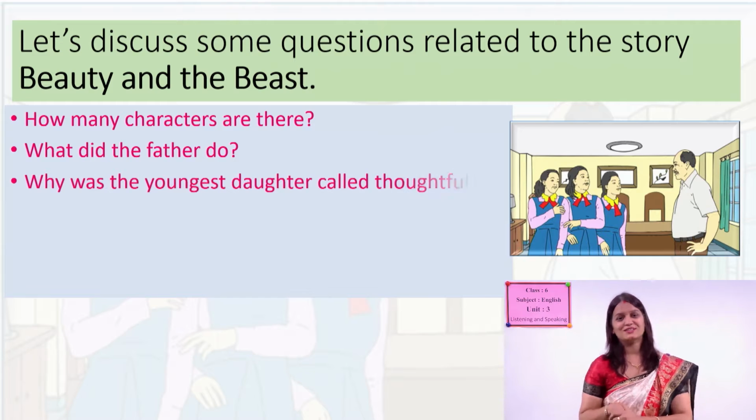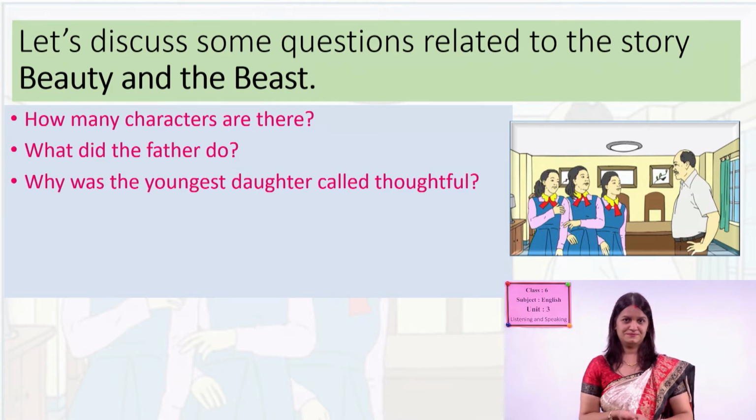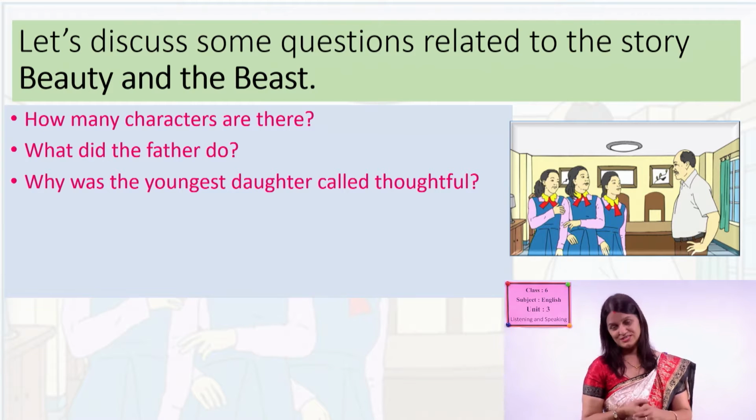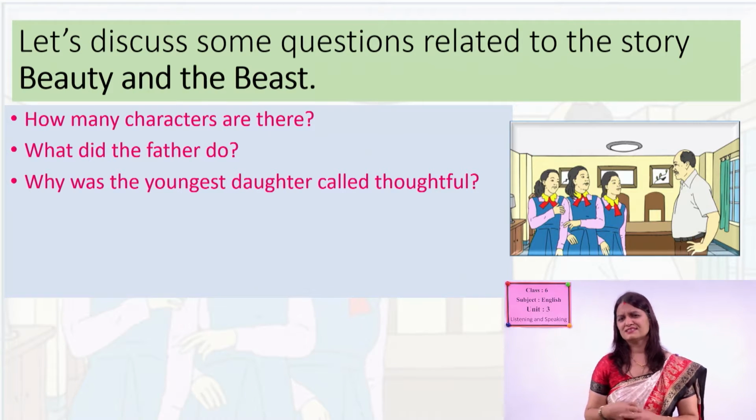Okay, next question. Why was the youngest daughter called thoughtful? The Beauty, you remember the name of the youngest daughter, her name was Beauty, right? And she was thoughtful. What do you mean by thoughtful? Yes, before taking any decision, thinking for a while, being sensible, understanding the situation.